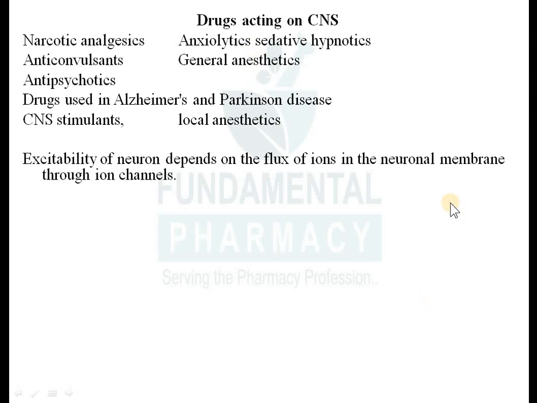First of all, you should know how there is neuronal excitability and how there is propagation of impulse. We'll just quickly revise it. Excitability of neuron. The neuron is the structural and functional unit of your nervous system. Everything depends on your neuron. We have seen how neuronal excitability occurs in the previous lecture also.